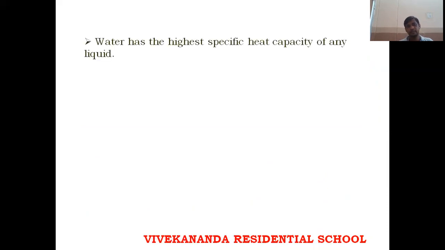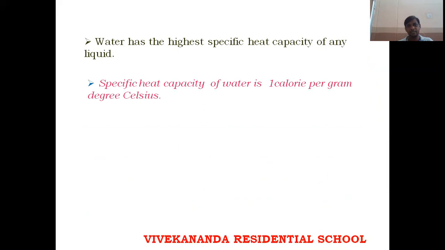The specific heat of water is highest of all the liquids. The specific heat capacity of water is 1 calorie per gram per degree Celsius.